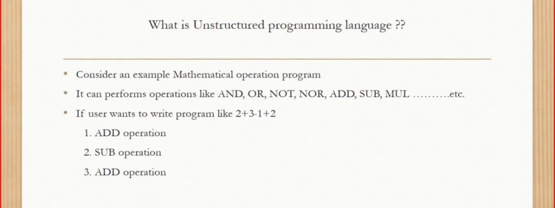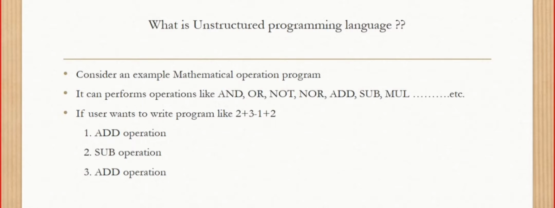It can perform operations like AND, OR, NOT, NOR, add, sub, mul, division, many it can perform. For example, if the user wants to write a program like 2 plus 3 minus 1 plus 2, then in step 1 he needs to perform the addition operation, in step 2 the subtraction operation, and in step 3 the addition operation.